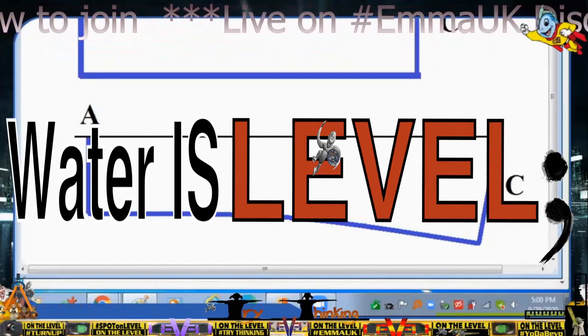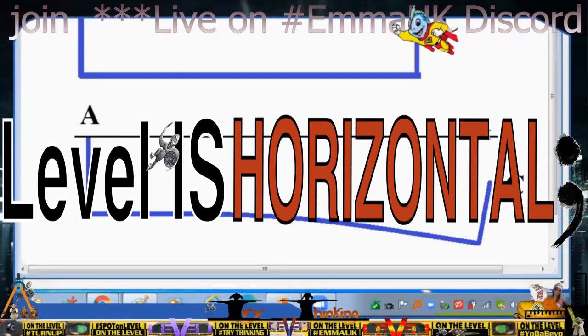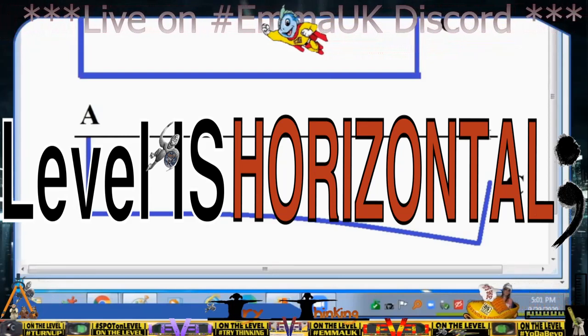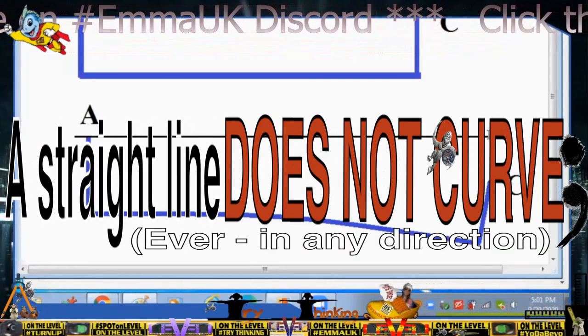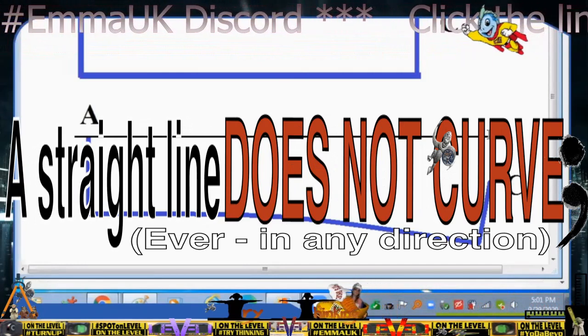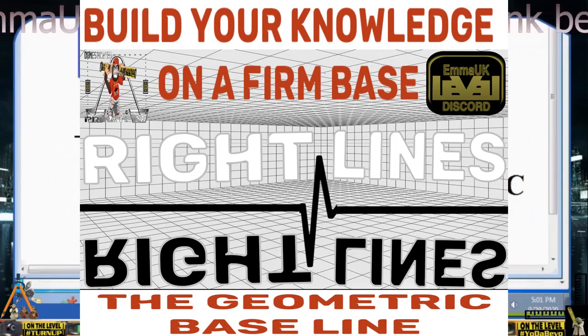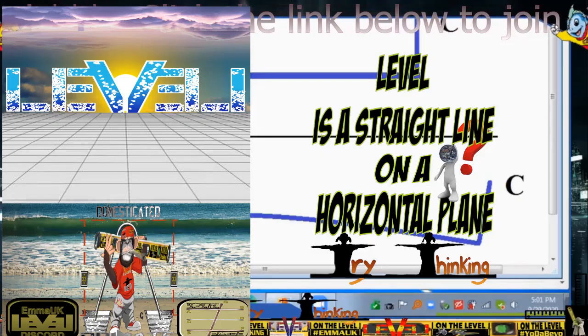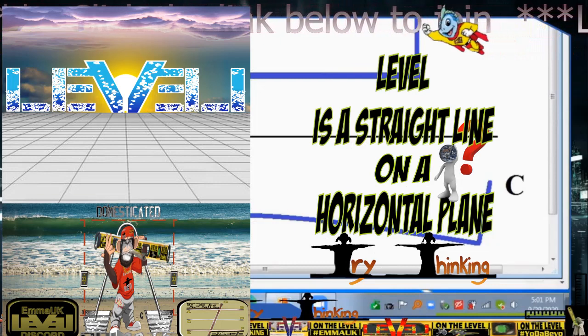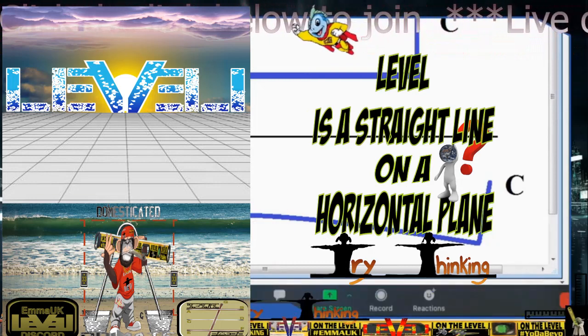There will still be mountains and valleys. Yes, we get it. It will just make level horizontal, right? Will you admit that? I'll declare that the Earth is not a spherical planet. How's that? Declare that level is horizontal, right? Because that's what the test is, right? Like DP, he says, level is a straight line on a horizontal plane. He's a wise man. It's a test to show that level is horizontal.